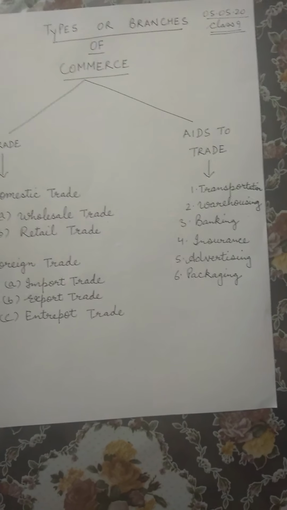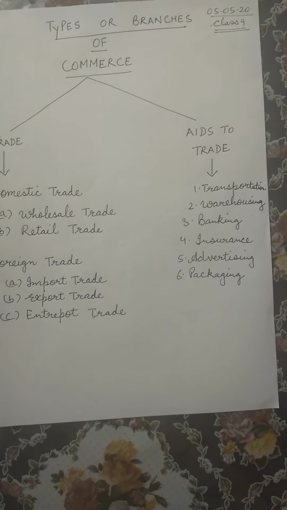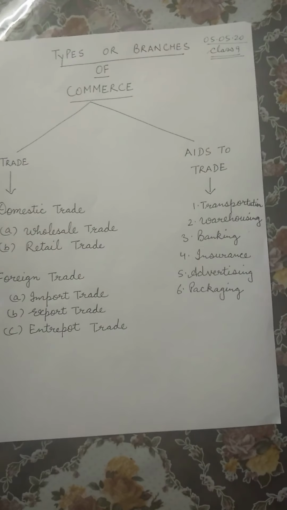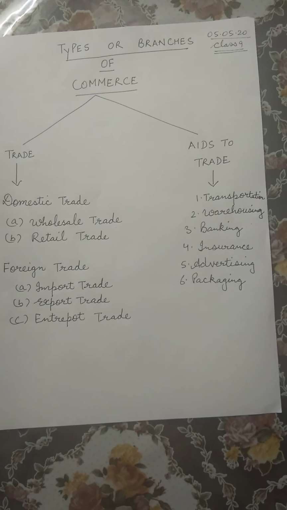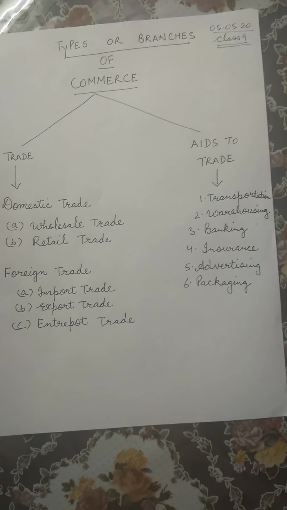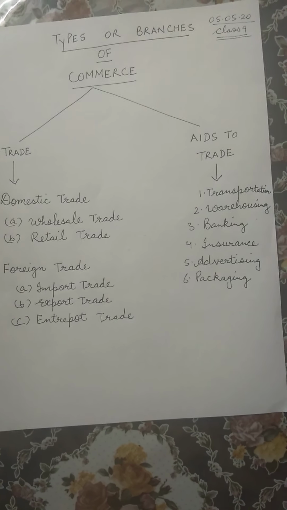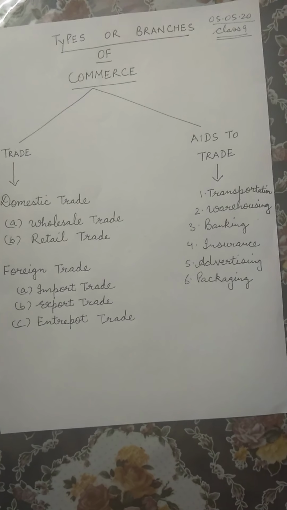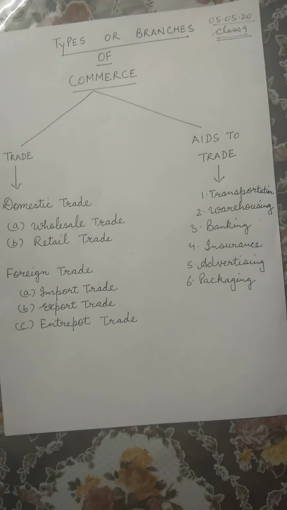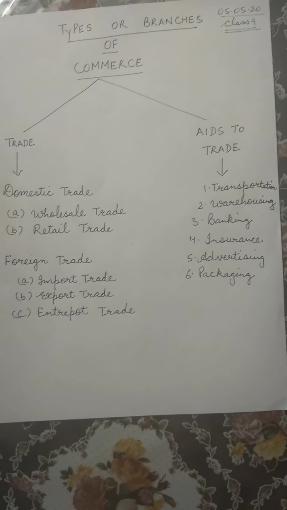Now let us talk about insurance. Insurance is basically required to cover the risk. Children, a businessman has a lot of risk. Say, while transferring the goods from one place to another, that is from the place of production to the place of final consumption, there can be problems while the goods are being transported. There can be a fire in the building. There can be a fire in the warehouse. A lot of types of risks are there for a businessman. To cover all these risks, insurance plays the major role.